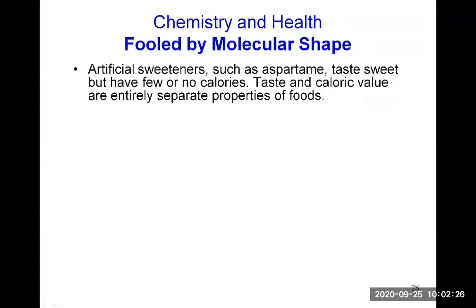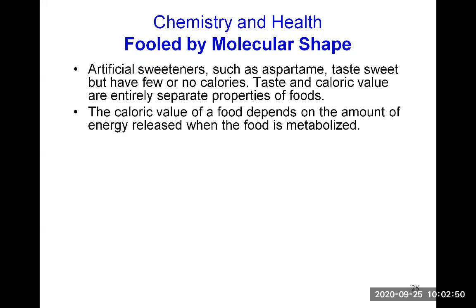So let me start with a story on artificial sweeteners, which will show you how our taste buds are fooled by molecular shape. Artificial sweeteners such as aspartame taste sweet but have few or no calories. And taste and caloric values are entirely separate properties of food.